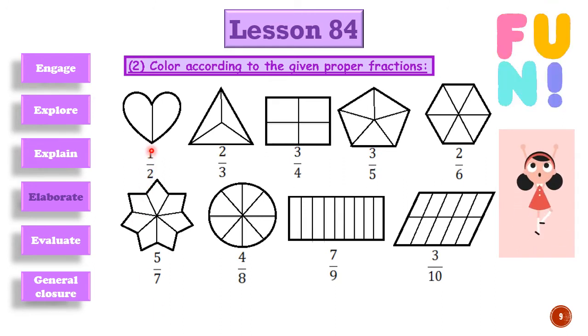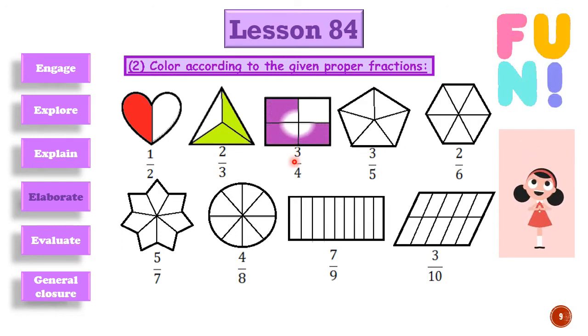We have here 1/2. 1/2, one part out of 2, like this. We have here 2/3, 2 parts out of 3. 3 fourths, 3 parts out of 4. We have here 3 fifths, 3 parts out of 5. We have here 2 sixths, 2 parts out of 6.